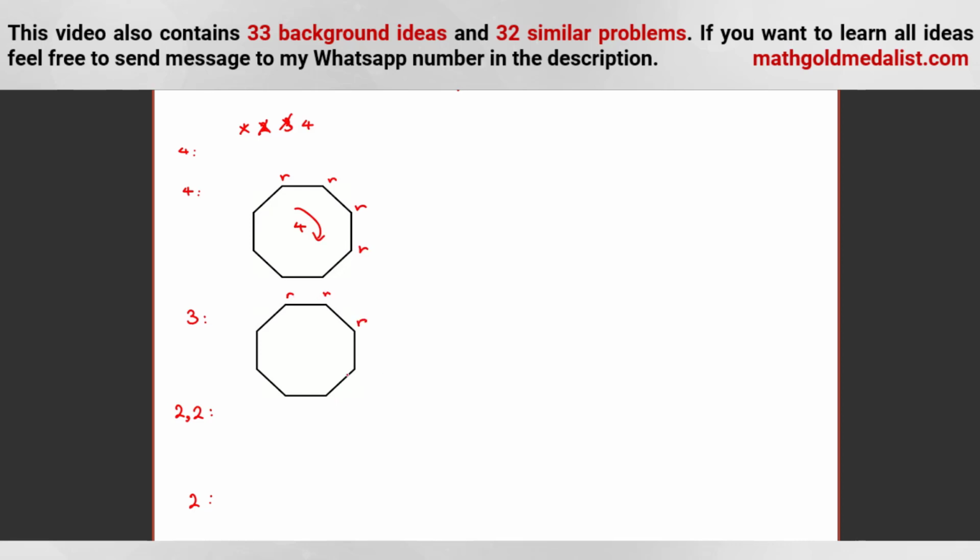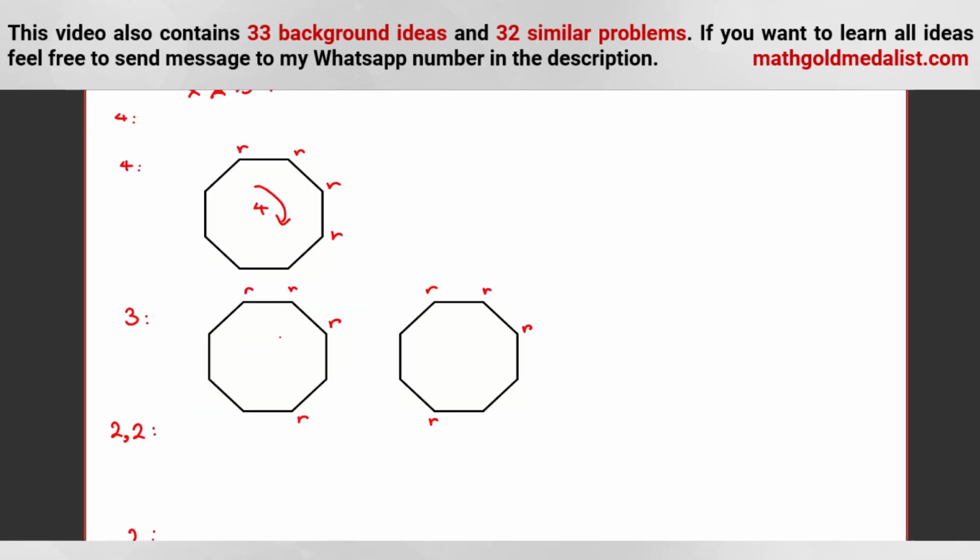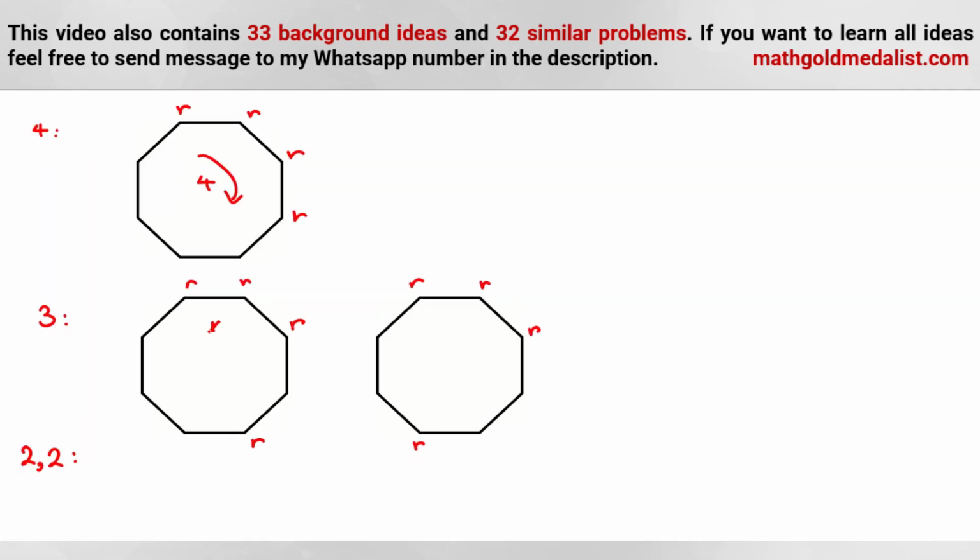R. The next R cannot be here because it will be like this one. It can be here, or let's check, or it can be here. Okay, so can we shift 1 unit clockwise? No, because this R goes here. 2 units? No, because this R goes here. Can we shift 3 units? No, because this R goes here. 4 units? 1, 2, 3, 4 goes here.